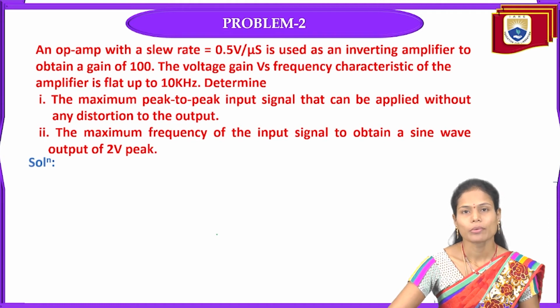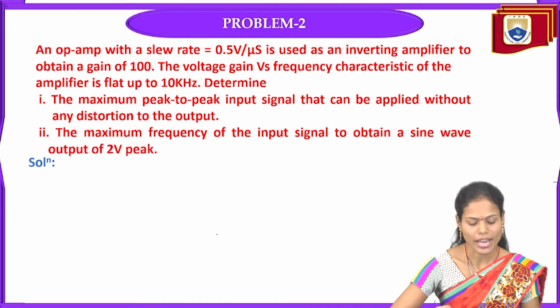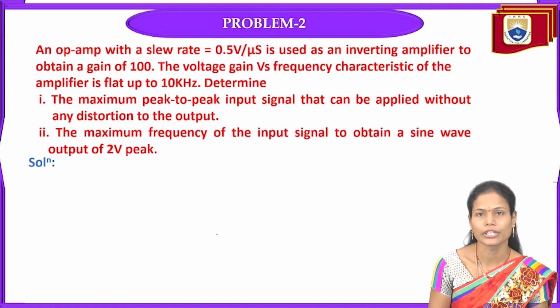While coming to the problem, an op-amp with a slew rate equal to 0.5 volts per microsecond is used as an inverting amplifier to obtain a gain of 100. The voltage gain versus frequency characteristics of the amplifier is flat up to 10 kHz. Determine the maximum peak-to-peak input signal that can be applied without any distortion to the output, and also the maximum frequency of the input signal to obtain a sine wave output of 2 volts peak-to-peak.